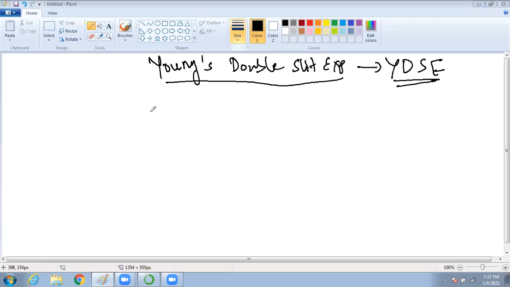Okay, guys. There is a scientist called Thomas Young, in the 17th century, I think 1780 or something. He did an experiment. What was the experiment about? He took a source, called a coherent source, and he put a convex lens.